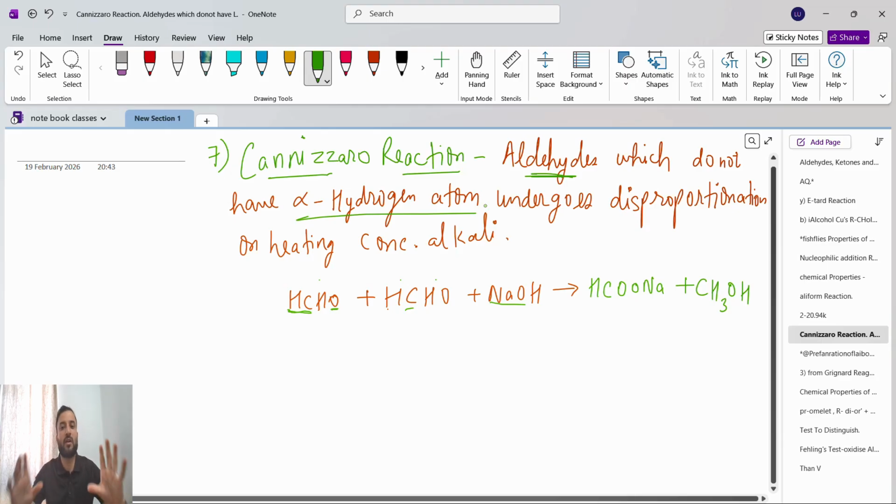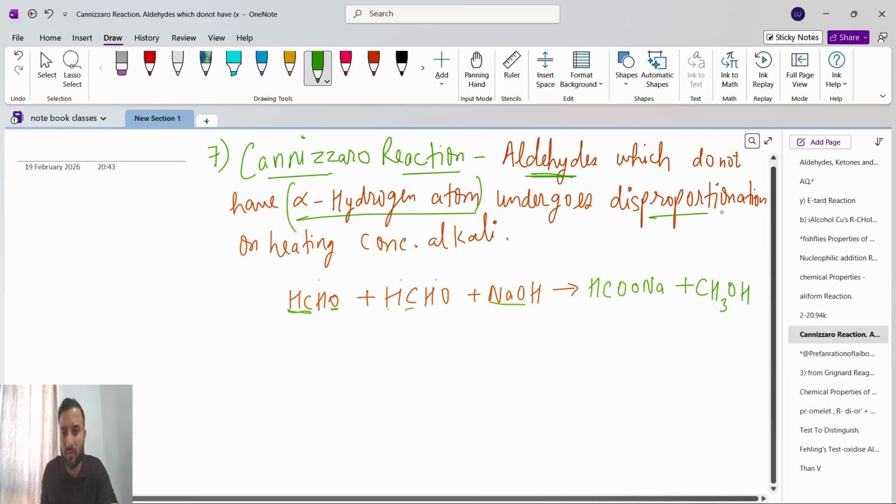If both the reactants have at least one alpha hydrogen, the total number of products is 4. Out of the two, if at least one reactant has alpha hydrogen, the total number of products is 2. Okay, so the Cannizzaro reaction is the opposite, where we don't have alpha hydrogen. So see, aldehydes which do not have an alpha hydrogen atom, what will happen?